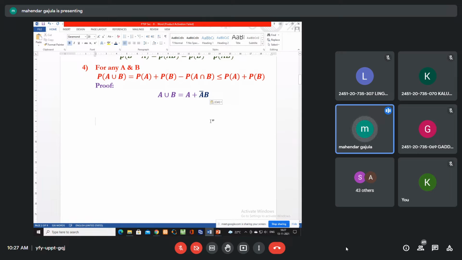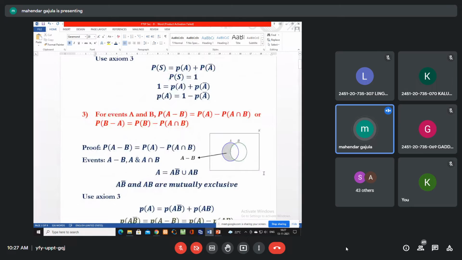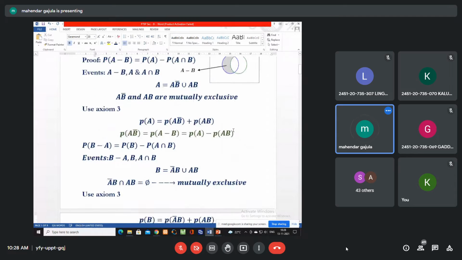Yes sir. Let me go to this Venn diagram. So this is A. Where is A bar B? This one. Similarly, we can write A union B as B plus AB bar. Okay, this A union B equal to B alone plus A minus B. Otherwise, A union B equals to A alone plus A bar B.